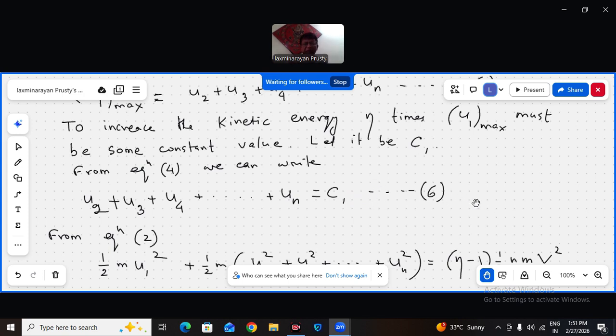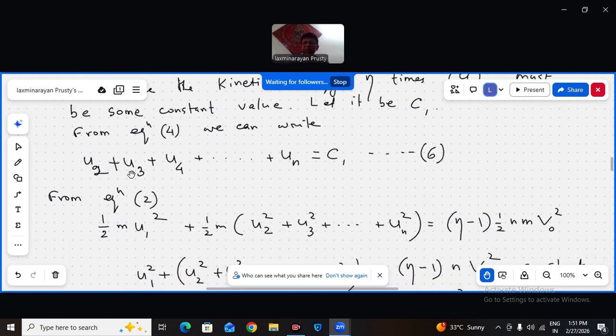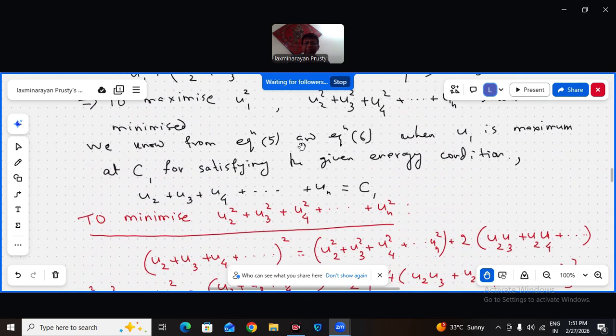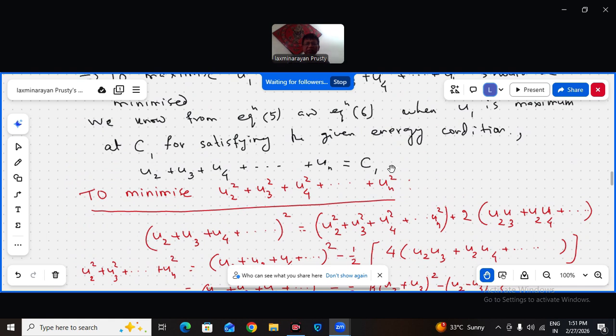Whatever that value, call it c. That means this sum is constant. So I'm minimizing the sum of their squares, which is possible under the condition that they are all equal.